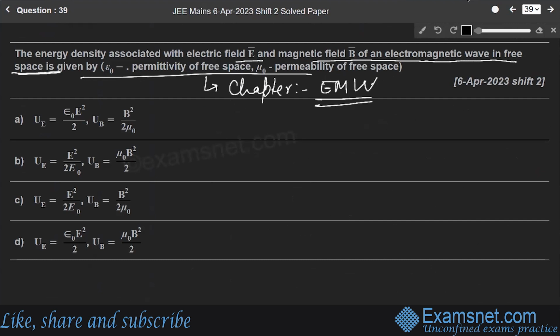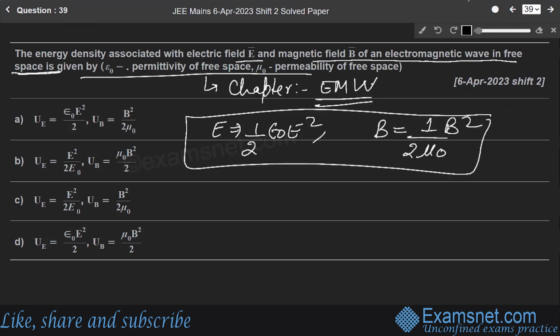So the formula for electric field will be 1 by 2 epsilon naught E square, and for magnetic field, the formula is 1 by 2 mu naught B square. Simply, these are two formulas which we use in many numericals, and based on these two formulas in previous years also many questions have been asked. Okay, so our correct option is option A.